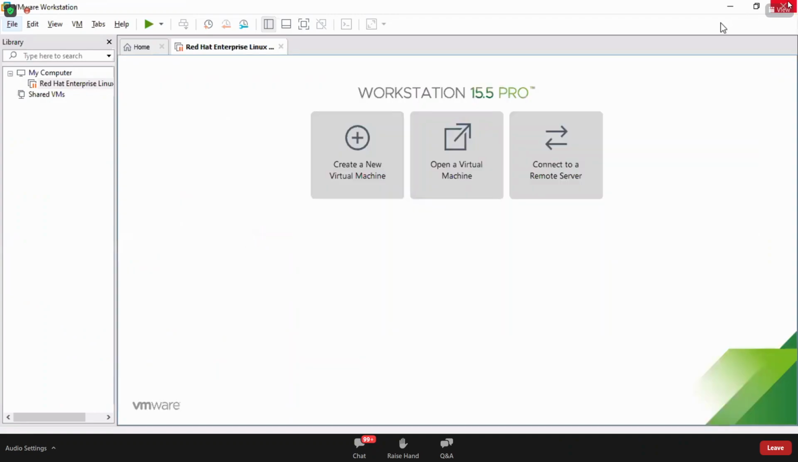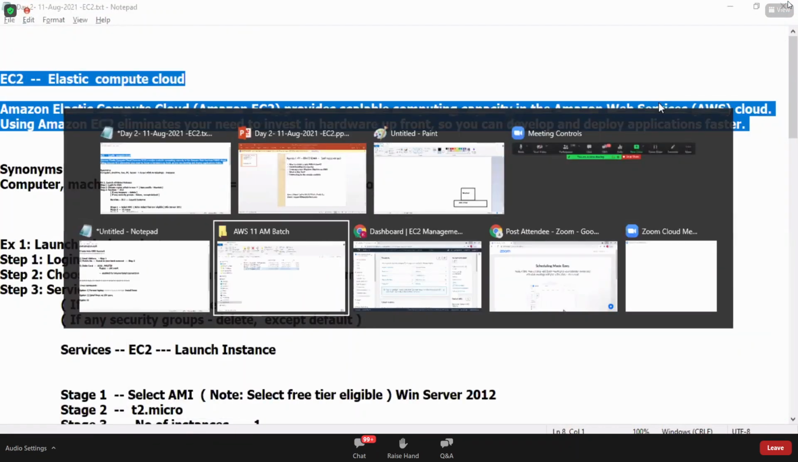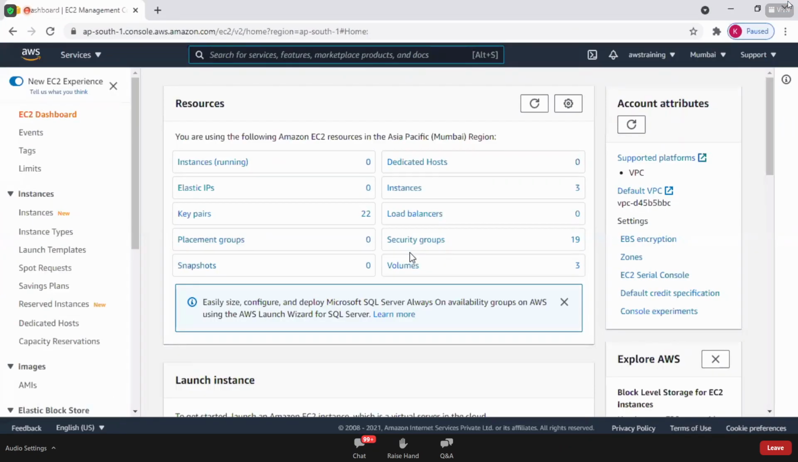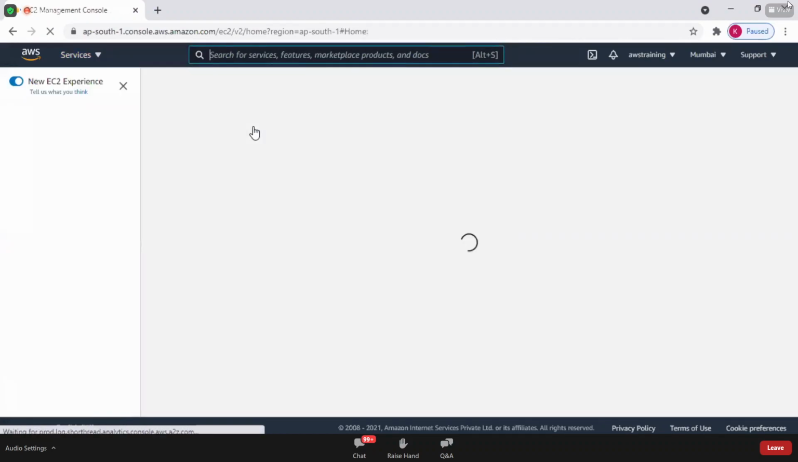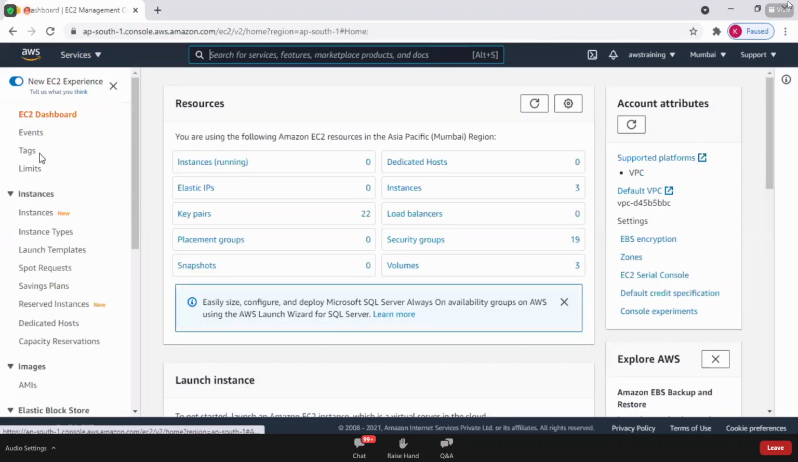Let's close this. I logged into AWS Cloud Services. I'm selecting the first service called EC2. This is how the EC2 dashboard looks like. Instances, dedicated host. Please go ahead with instances. Select instances. Instances are nothing but the virtual machines.